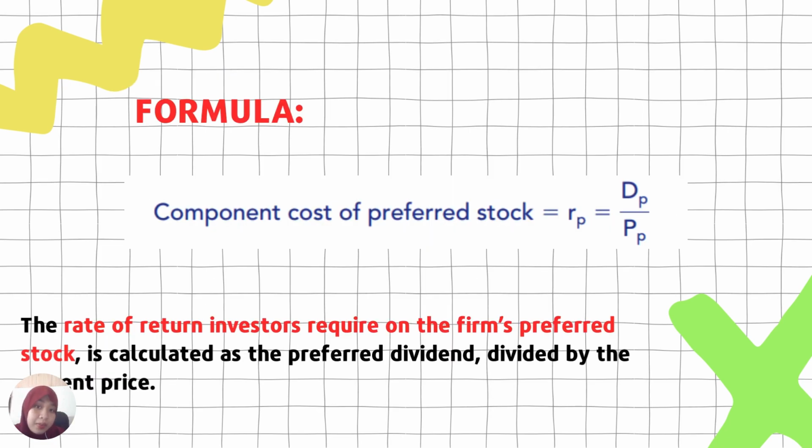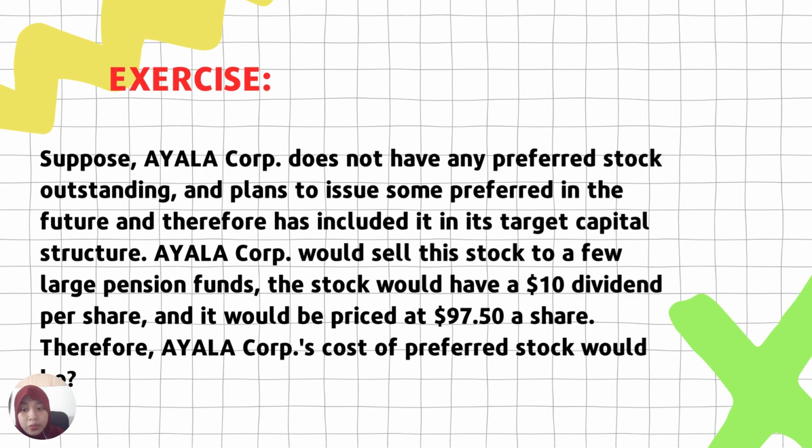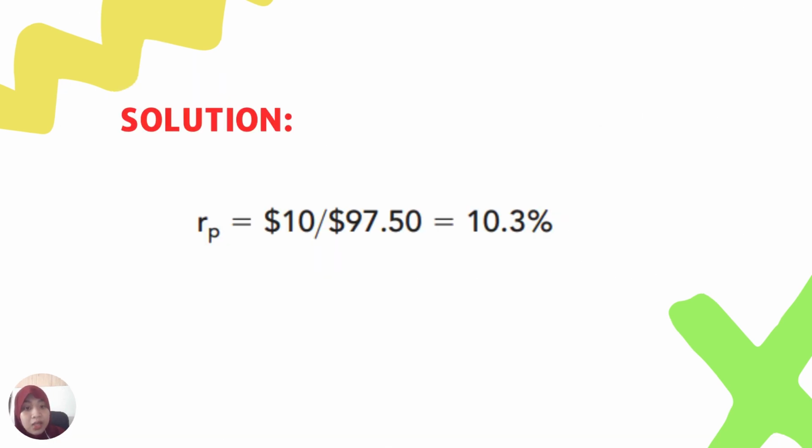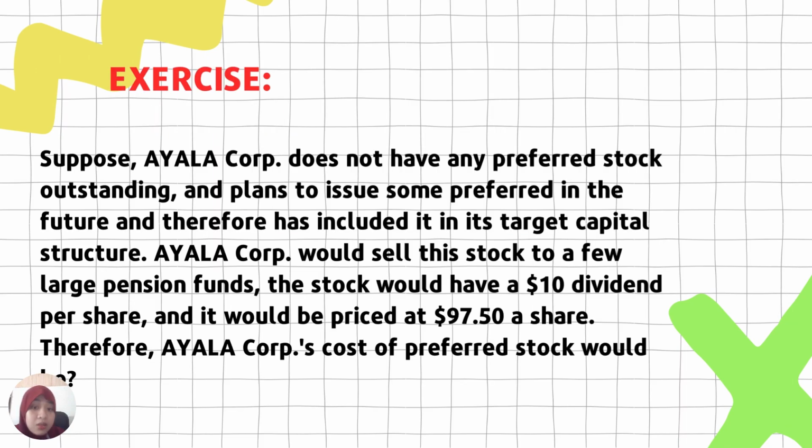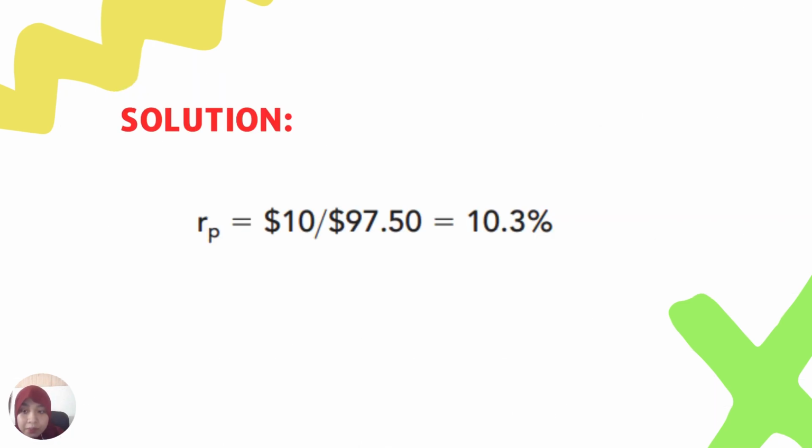We always remember that this is the formula for the cost of preferred stock. So the solution would be like this. $10 divided by $97.50 is equal to 10.3%. So the cost of preferred stock of Ayala Corp is 10.3%.